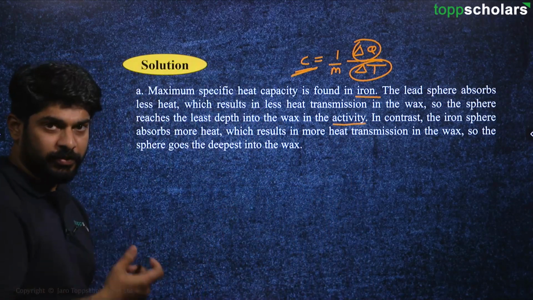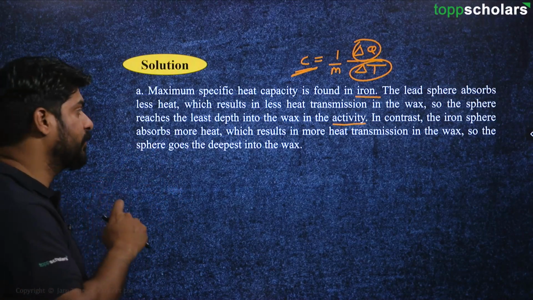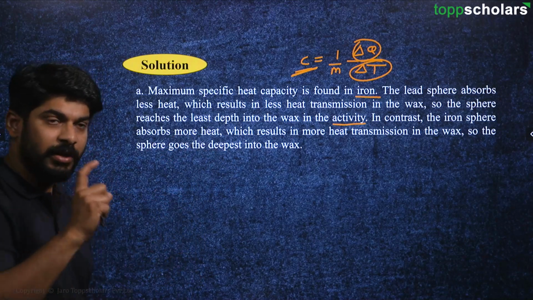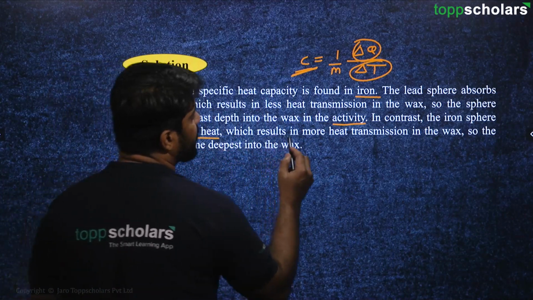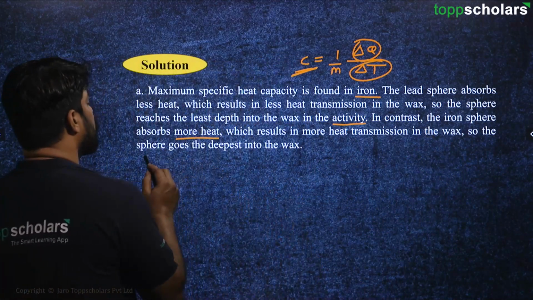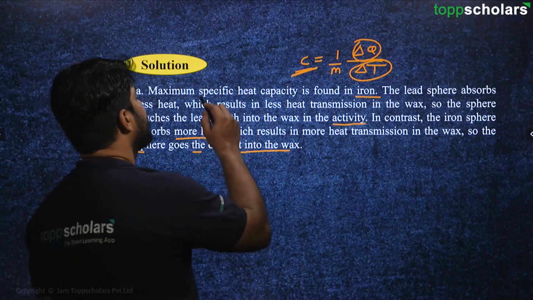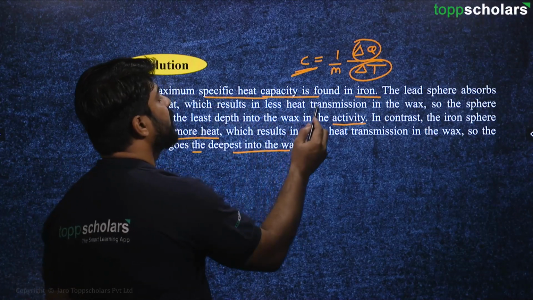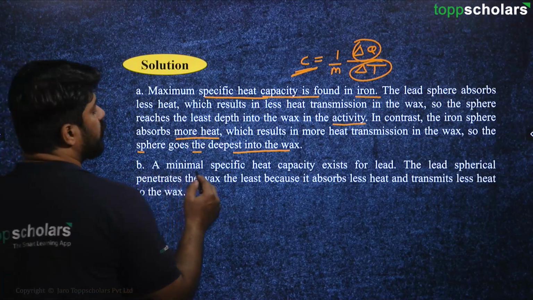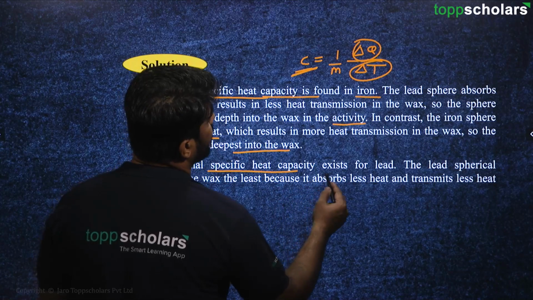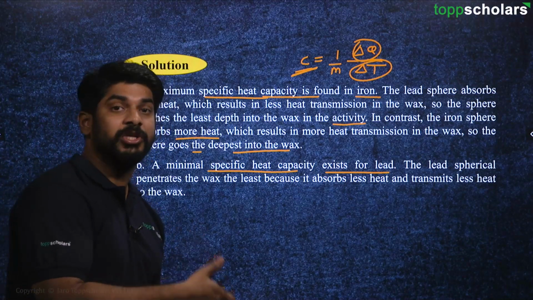So here there is another ball we can see, that is a lead ball, and the lead ball is not able to reach a larger depth, whereas iron reaches a larger depth, right? The iron sphere absorbs more heat, which results in more heat transmission in the wax. So the sphere goes the deepest into the wax. That's why we can see that maximum specific heat capacity is found with iron. Next, the minimal specific heat capacity exists for lead. Just now we have discussed, because it is not able to transfer more heat.